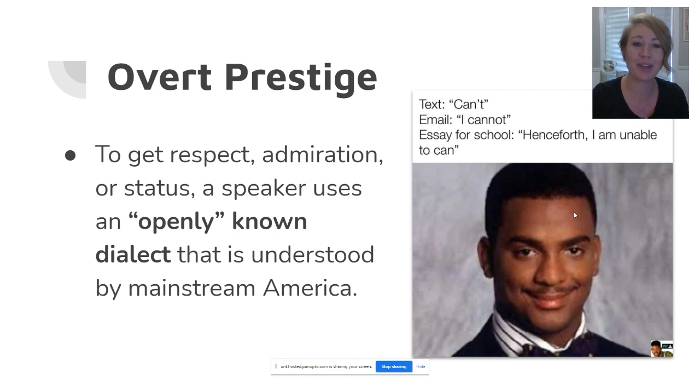So based on this definition, what dialect do we have in America that is openly known, that everyone has access to? Well, the answer is Standard American English. And when might you practice overt prestige? When might you use Standard American English in order to get respect or status? How about a job interview? Or how about in the university classroom with your professor? In society, there is a time and a place where using the openly known dialect is the best way to get respect, admiration, or status.